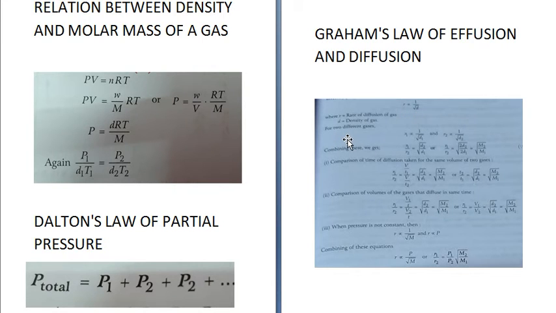Now, for two different gases, suppose we take the rates of diffusion as r1 and r2. So r1 is proportional to 1 upon square root of d1, and r2 is proportional to 1 upon square root of d2.